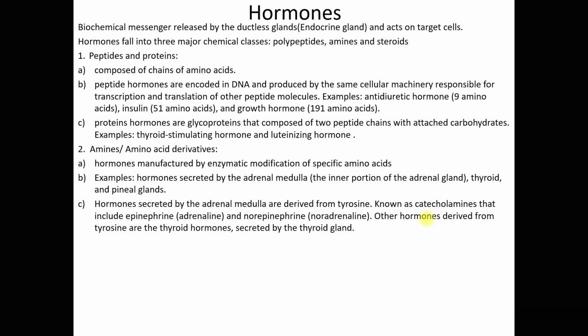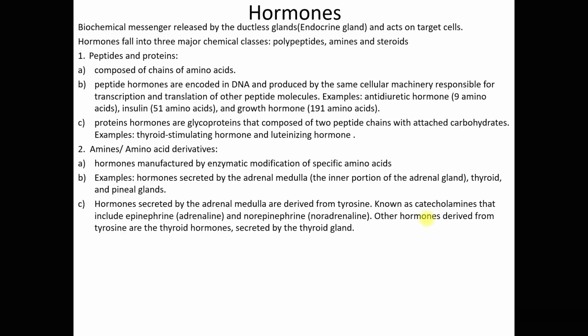Examples of these catecholamines are epinephrine, whose other name is adrenaline, and norepinephrine, whose other name is noradrenaline.